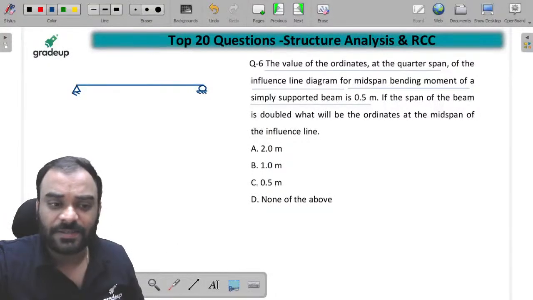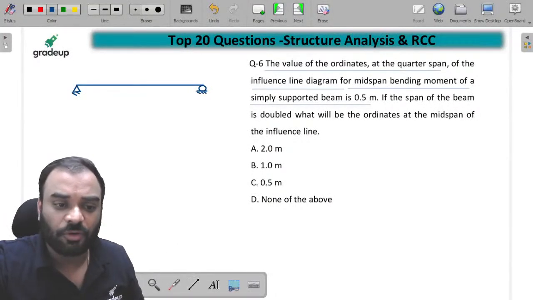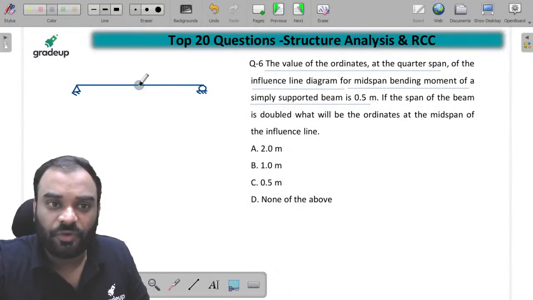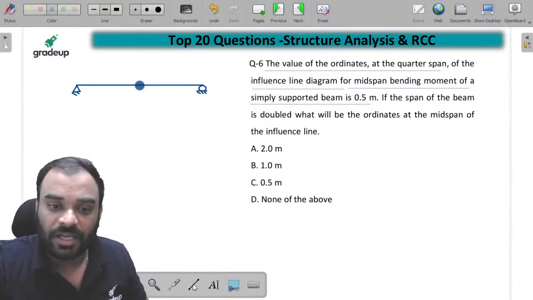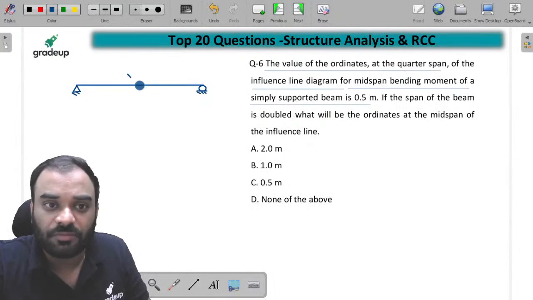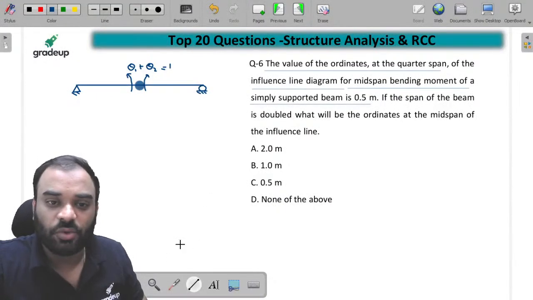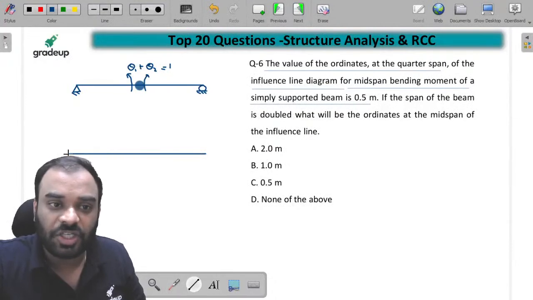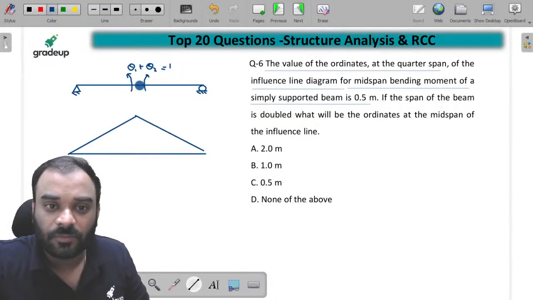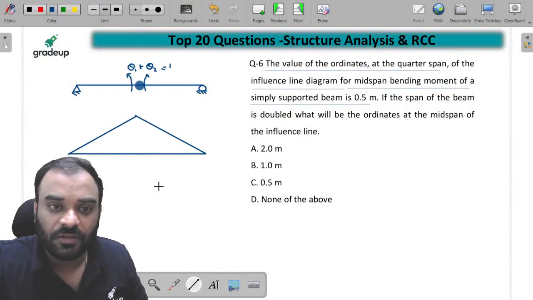So we know that guys, what will be the ILD for mid span bending moment? First of all, you have to make a hinge over here and just try to apply the unit rotation. Unit rotation apply करिए बच्चों. This is your theta 1 plus theta 2 is equal to how much? 1. And you know that guys, the deflected shape is to be like this, and this particular ordinate is equal to how much?